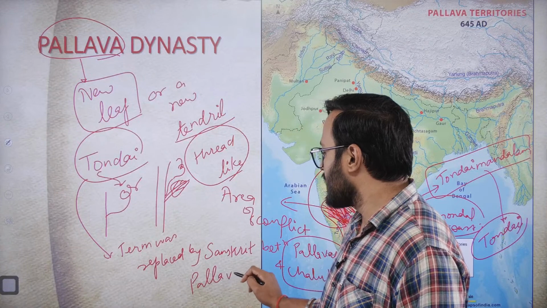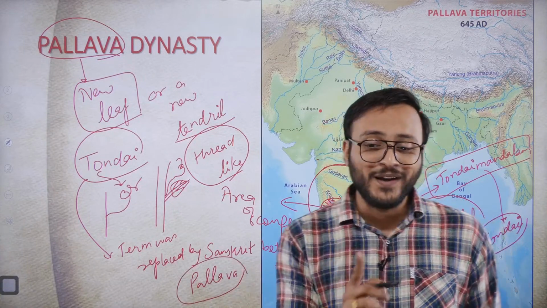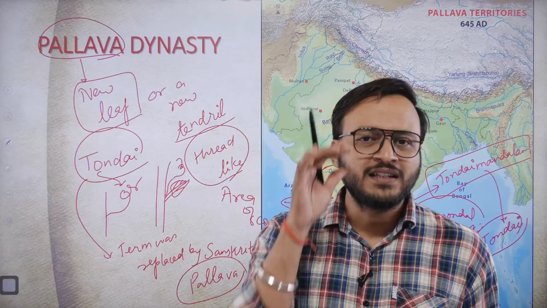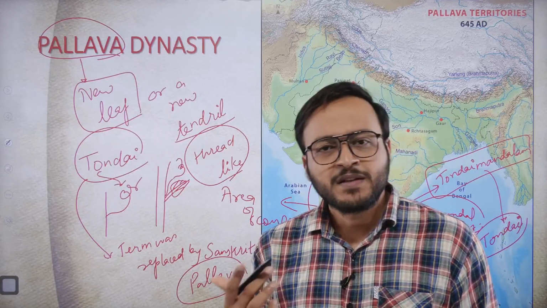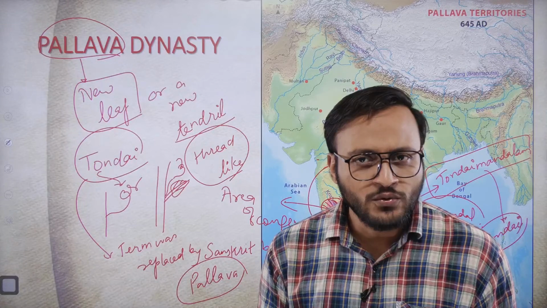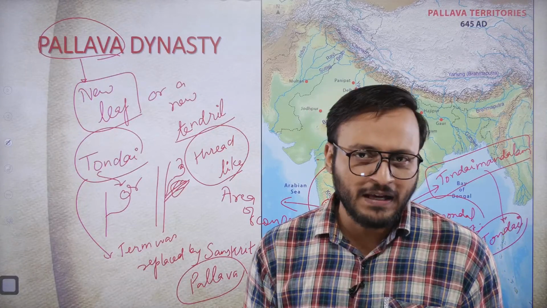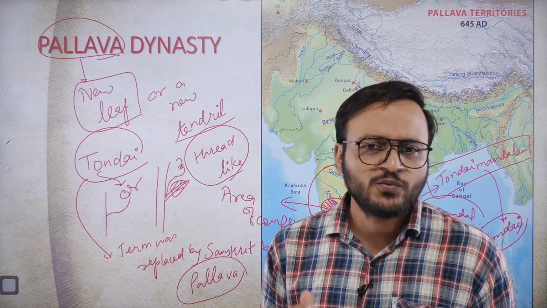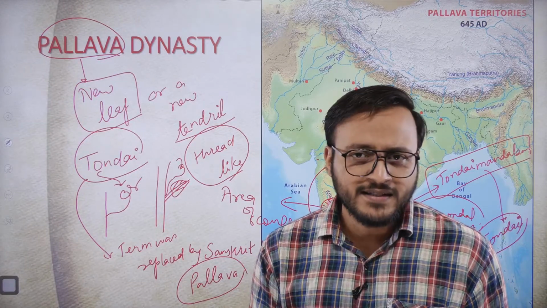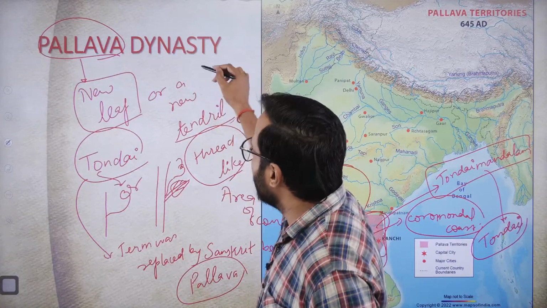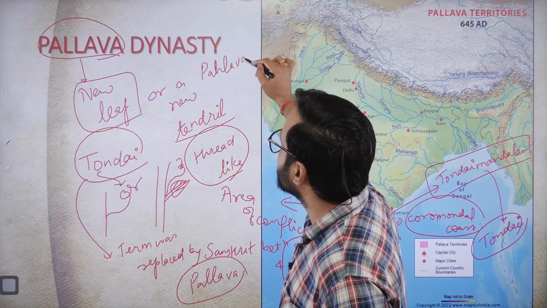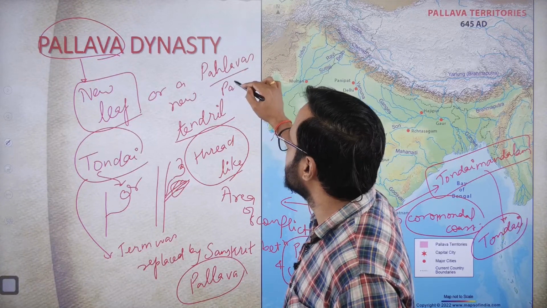Now, this is just one of the theories of the origin of the Pallavas. There are several other theories. For example, some of the scholars give one simple argument that these were probably the descendants of the Pallavas, or the Parthians.